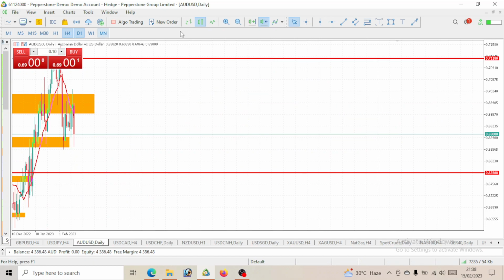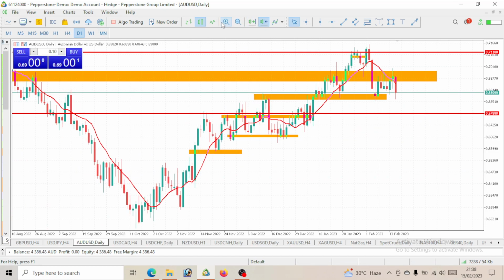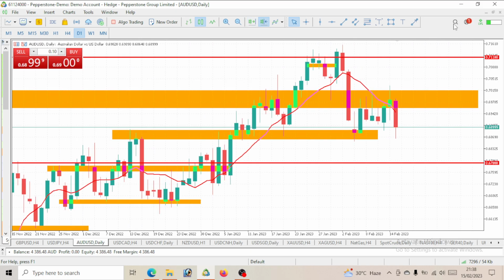So let's take a look at AUD USD for the next day, which is for the 16th. First, you can see that AUD USD has given us a drop, so we would want to know the movement for the next day. One thing I am watching out for on AUD USD is a bullish move.